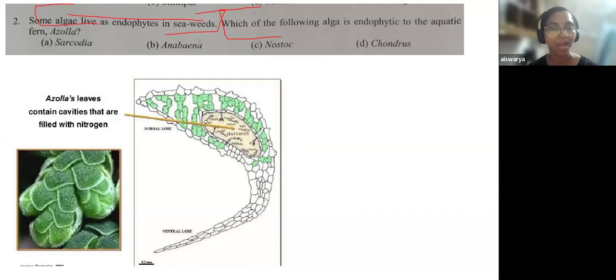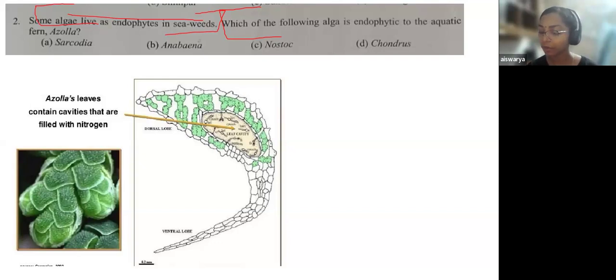It comes under the group Pteridophyte, plant group Pteridophyte. So here, again, it is Azolla. So here, how can you come to the answer? It is saying an endophytic algae is living inside Azolla.